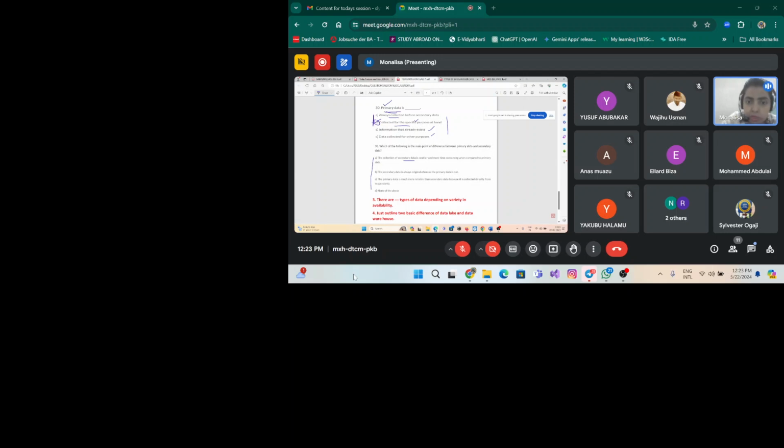So secondary data is not costlier, right? Because it is collected already by someone, it is stored at some place, we are just collecting the data, so it is not time consuming at all. Collecting the secondary data is not time consuming because it is already stored, it is already collected by someone. We are not wasting our time, we are just searching or surfing the internet, looking into websites, looking into social media to collect the data, so it is not at all time consuming in comparison to the primary data.